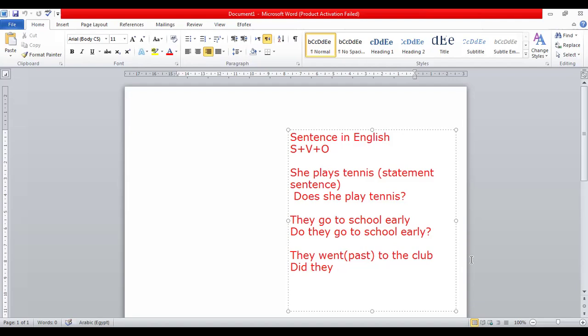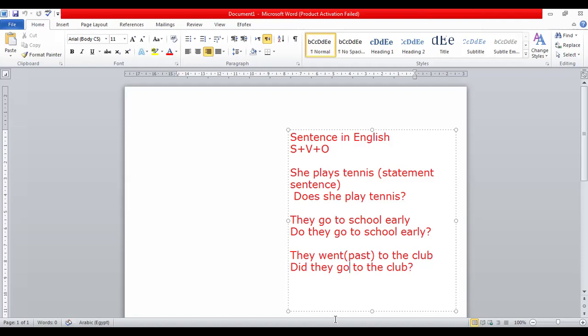We make a verb or make a scissor. We put the verb here. I replace when. But I will replace here when by what? By did. They. Here I invert the verb instead of the subject and put the subject later like this. Did they? Here is when the present of this verb is what? Is go. Is go to the club. I will put it in the wrong way and we put zero to remind you.